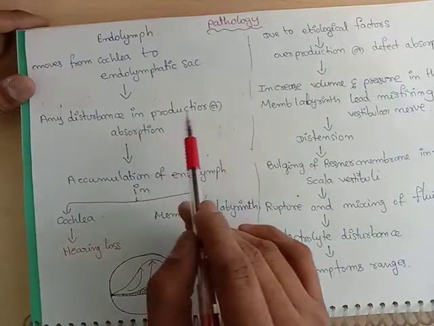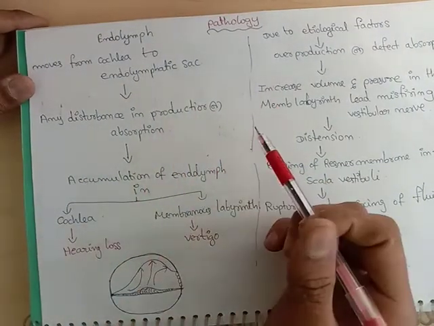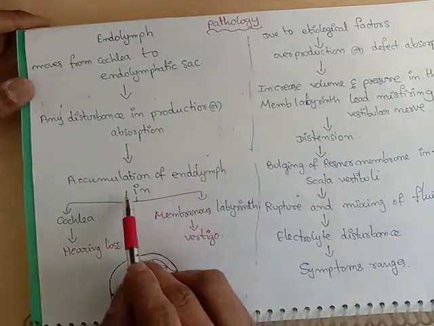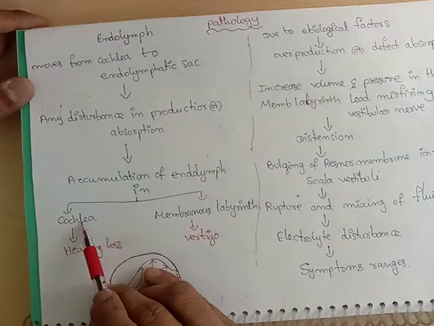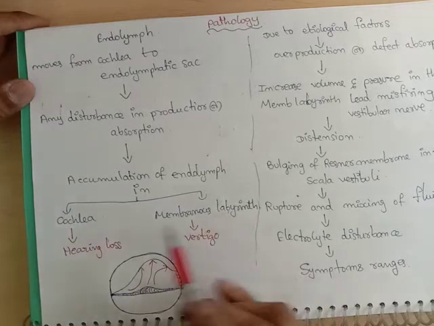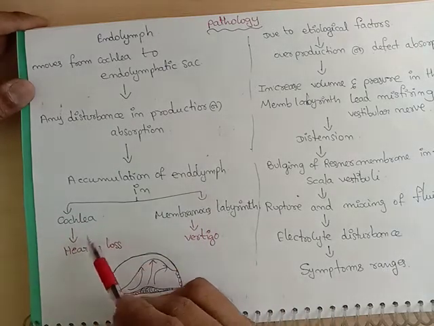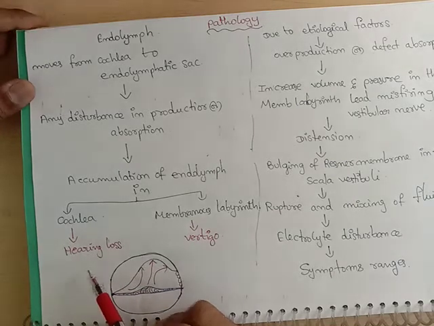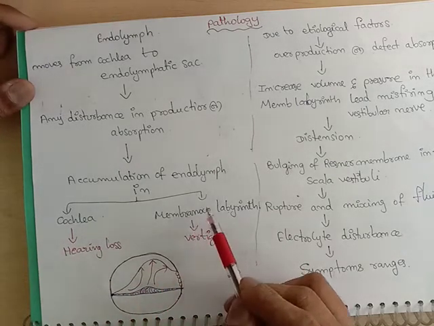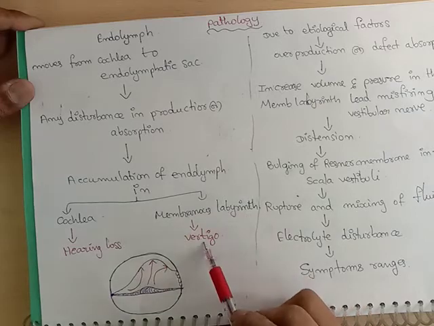Any disturbance in production or absorption, or both, leads to accumulation of endolymph in the cochlea and membranous labyrinth. Accumulation in the cochlea leads to hearing loss, and accumulation in the membranous labyrinth leads to vertigo.